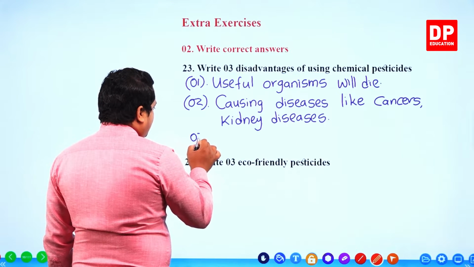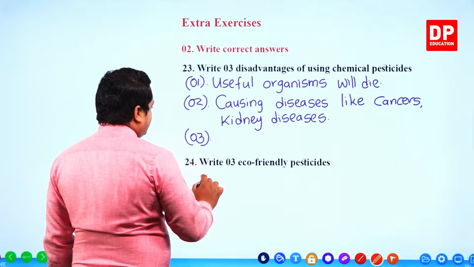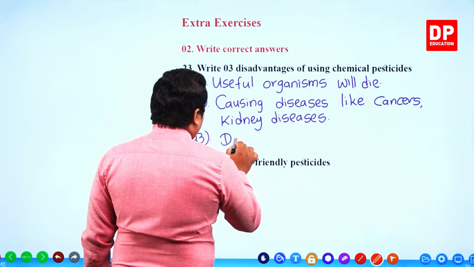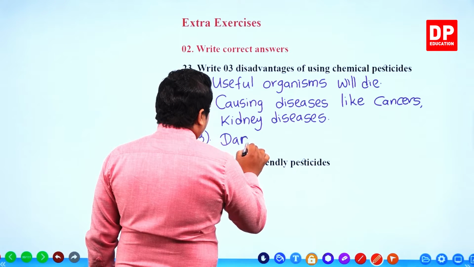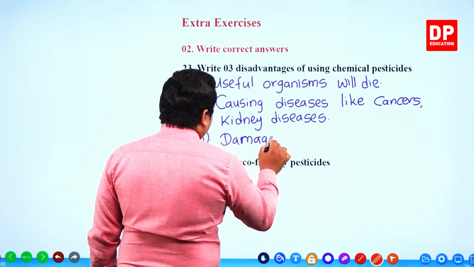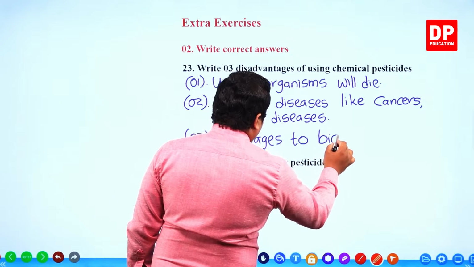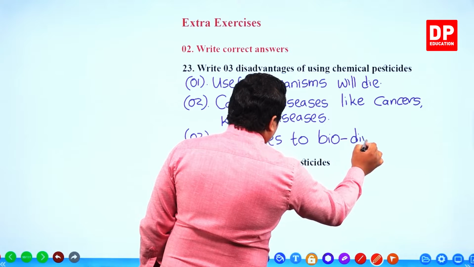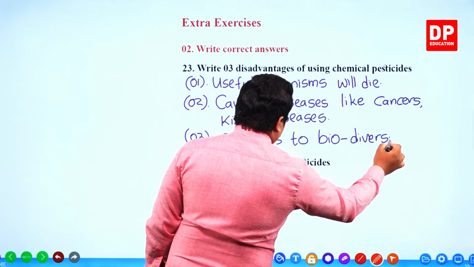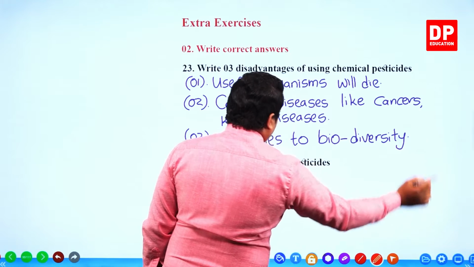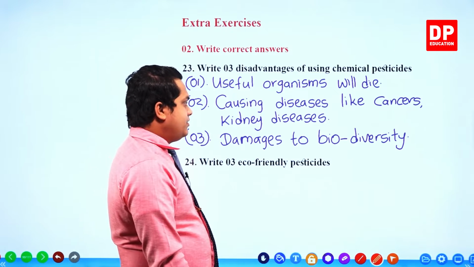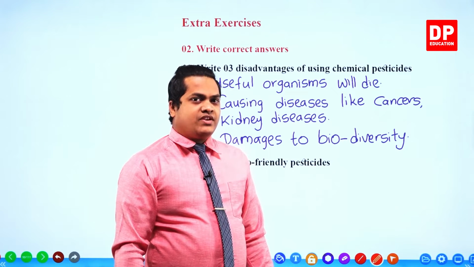Then number 3, damages to biodiversity. It damages the biodiversity. Why is that?